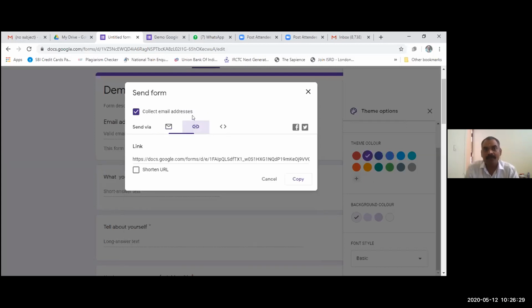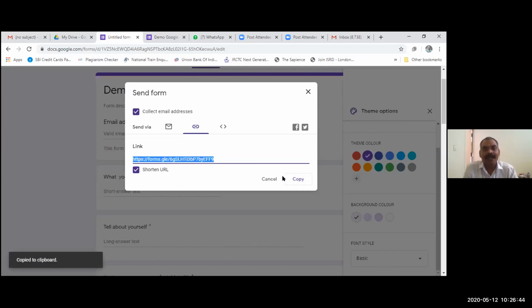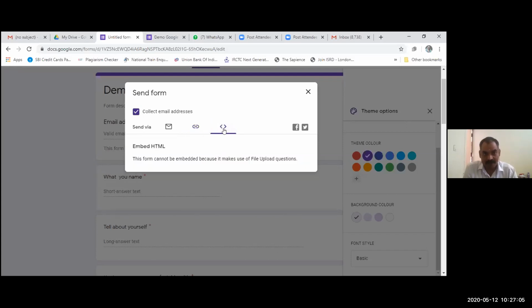If we want to send it by link, we can just click on this link tab, and this has an option to shorten the URL, as discussed in the previous slide. From here we can copy it and send it by WhatsApp, email, or any mode of communication to the respondent or student, by which they will get the link, and by clicking on that they can attempt the quiz or the form as well.